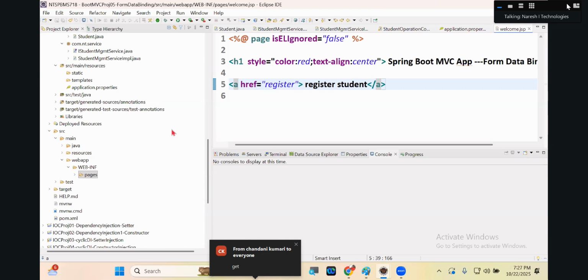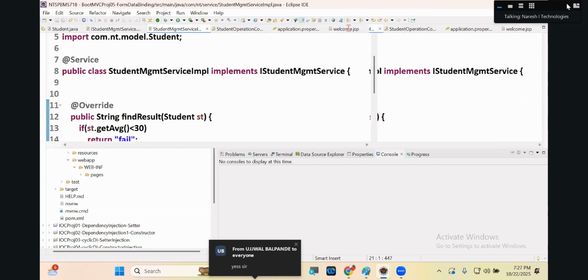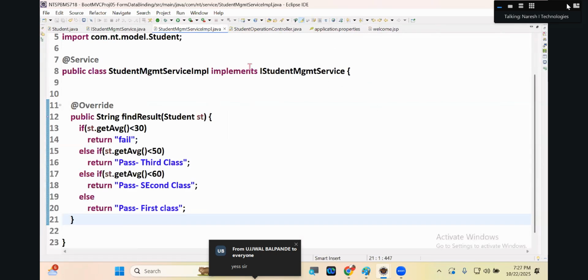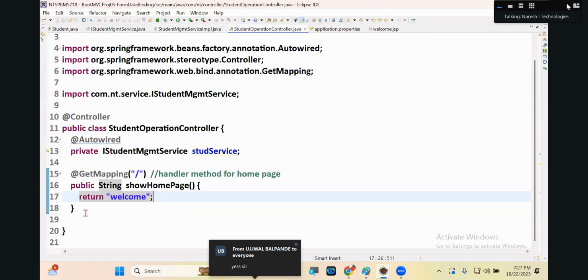The dispatcher servlet traps it and hands over the request to handler mapping. It looks for a handler method whose request path is register, that too taking GET mode. That too taking what mode request, guys? GET mode request. Okay, StudentOperationsController.